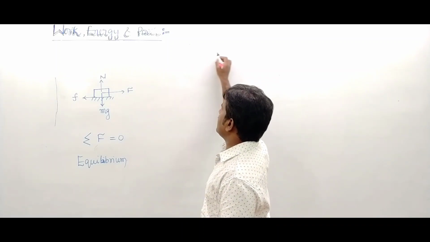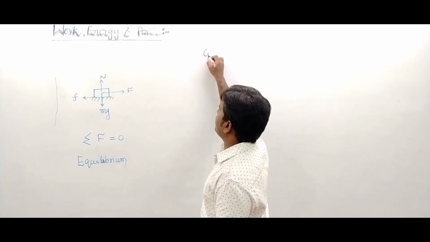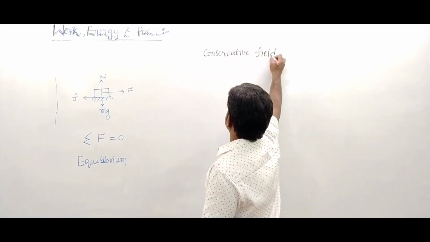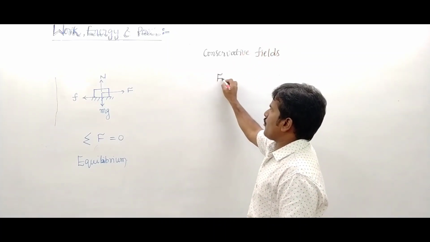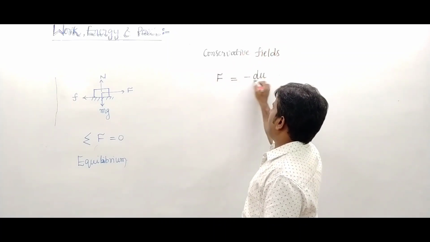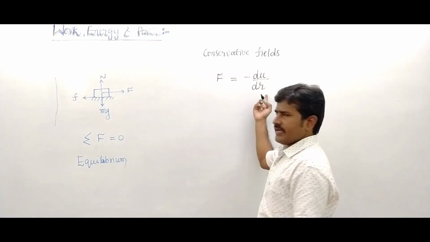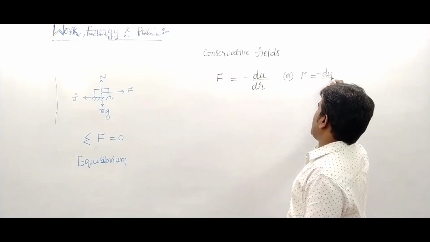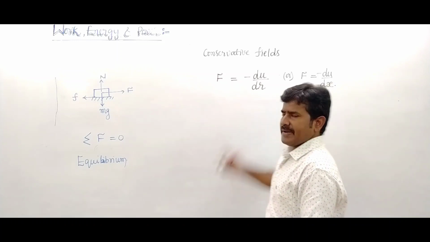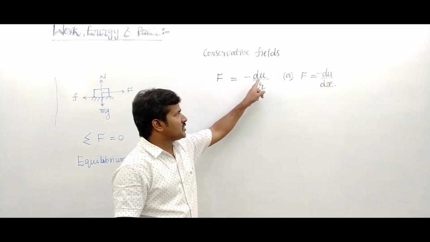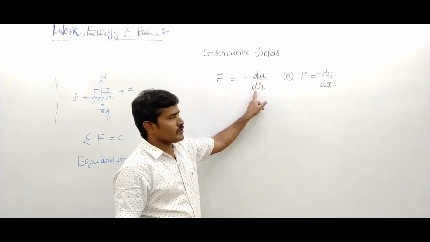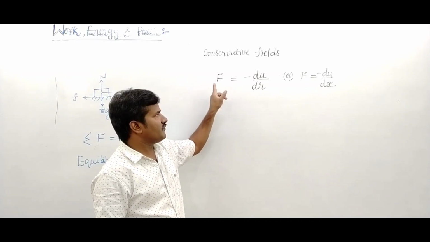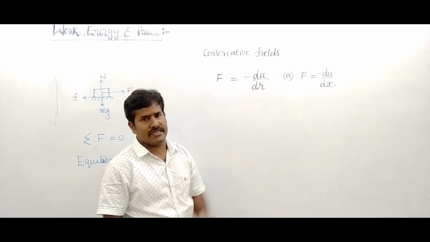Suppose we are using that in a conservative force or conservative field. In conservative fields, F is written as minus dU upon dr. Otherwise, F equals minus dU upon dx or dy, displacement. Differentiation of potential energy with respect to position or displacement is nothing but the conservative force. F equals minus dU upon dr.